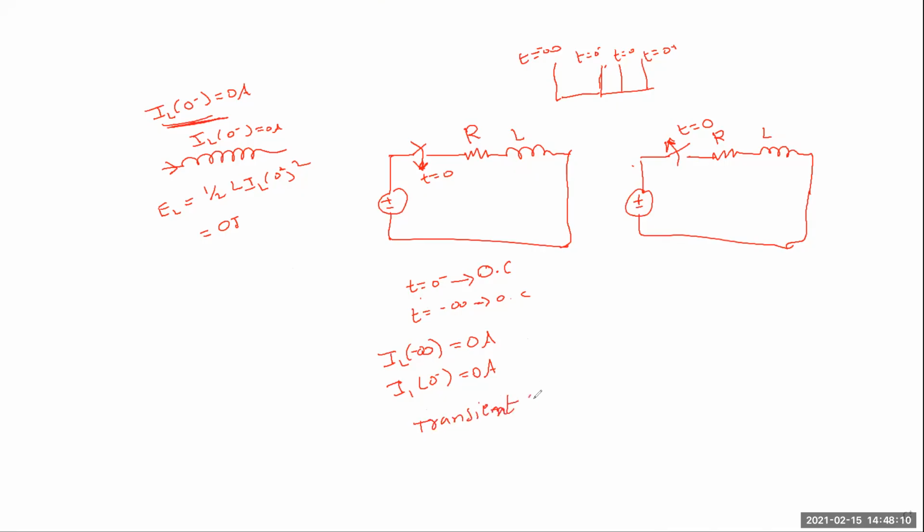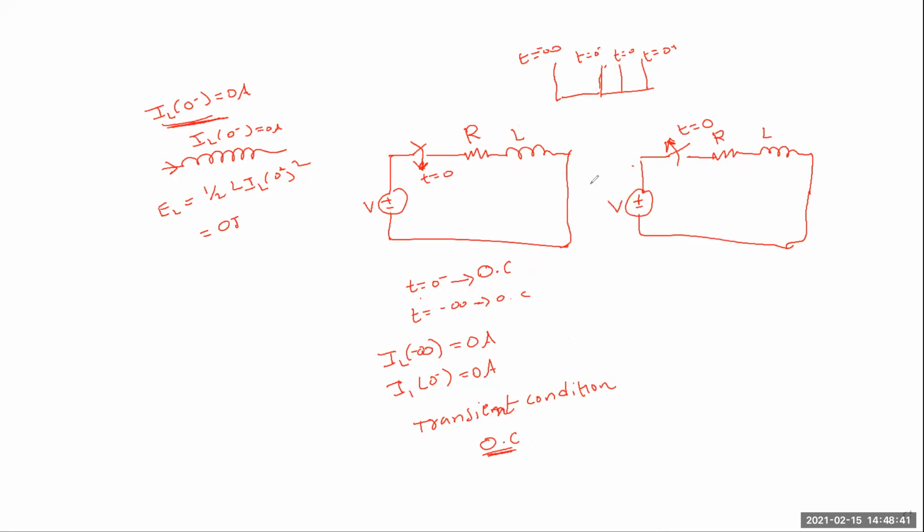Transient condition. What is the position of the inductor? Open circuit, because it does not allow sudden changes in current. But in the steady state condition, the inductor acts as a short circuit. It's clear. So this concept is under without initial conditions.